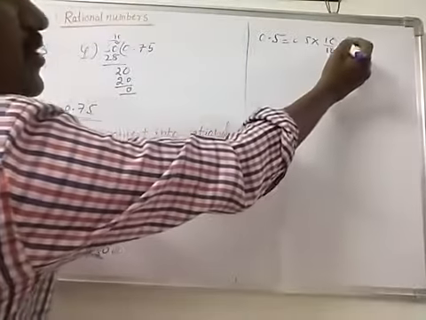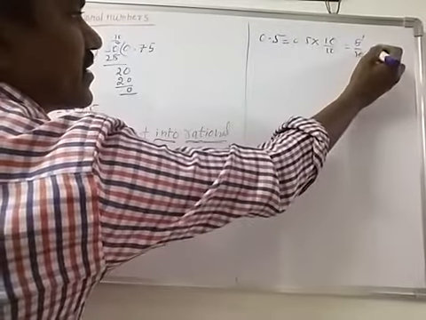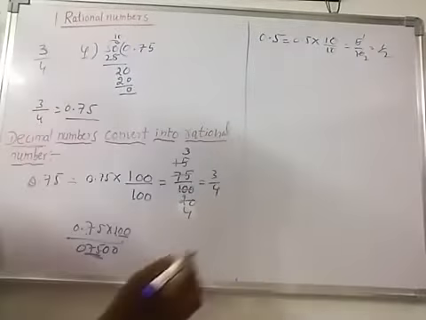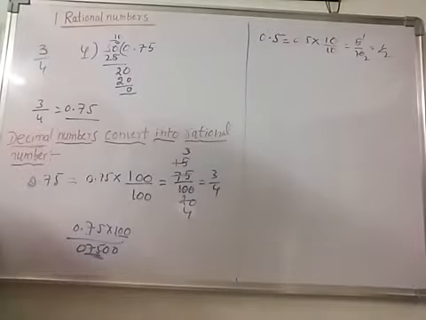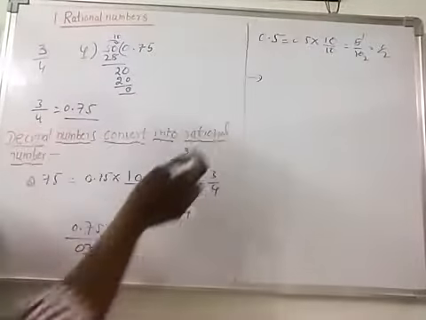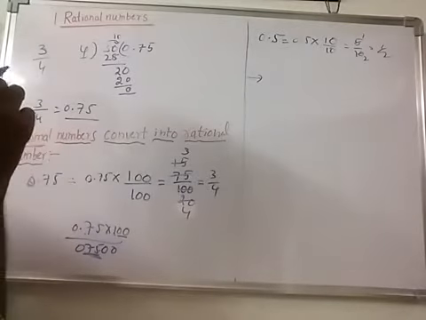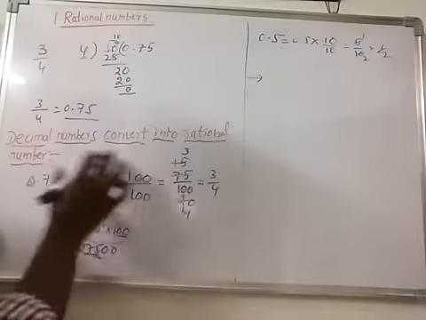So that is 0.5 into 10 is 5 by 10. 5 ones are 5, 5 twos are 10, that is equal to 1 by 2. So here 0.75 and 0.5 are terminating decimals. Terminating decimals, this is how we convert them to rational numbers.